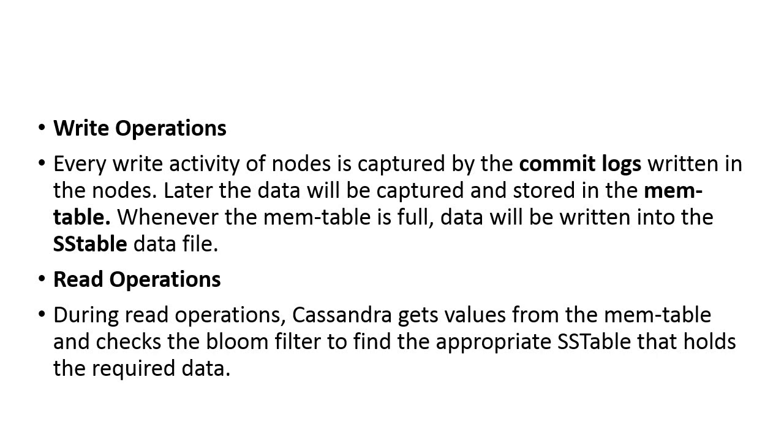The Bloom filters are accessed after every query, and they are a special kind of cache memory. So the read operation uses the Bloom filter to find the appropriate SS table that holds the required data.